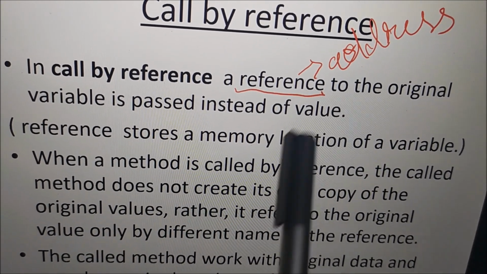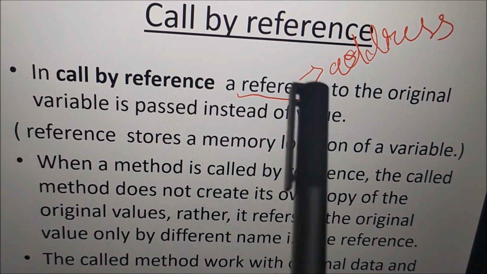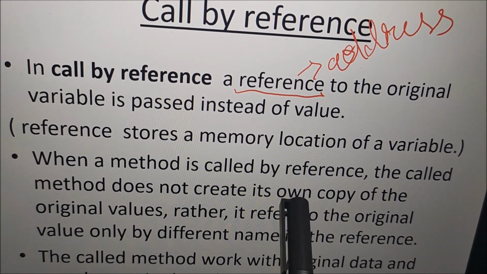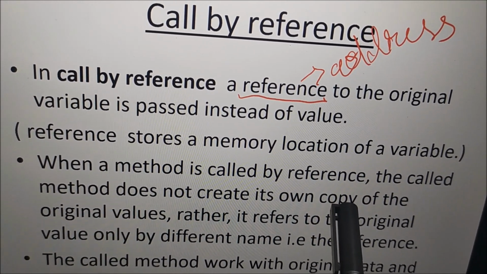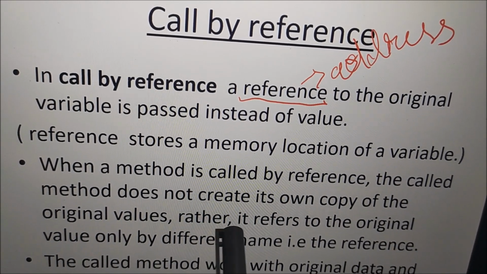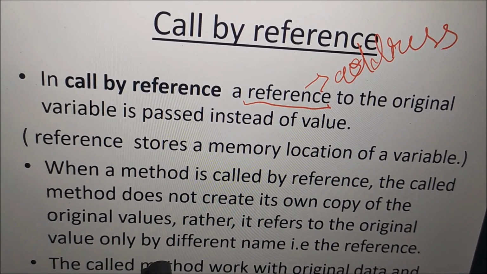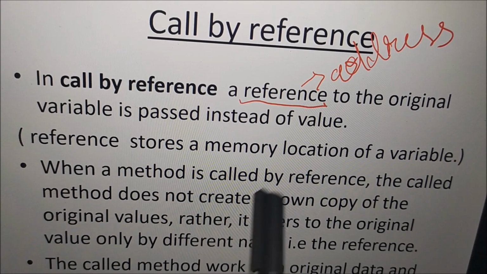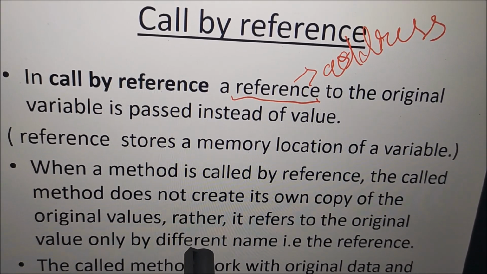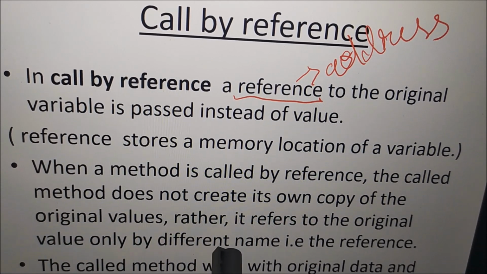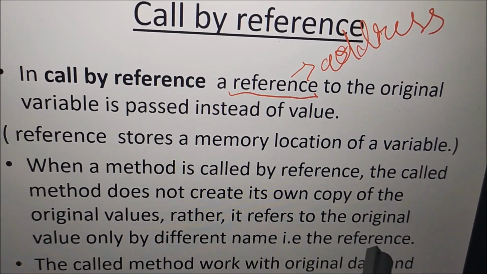Okay, what happens in call by value? It creates its own copy, but in the call by reference case, it will not create its own copy of the original value. Rather, it refers to the original value. So, instead of creating its own copy, the original value is directly sent, by a different name only. Okay, that is the reference.